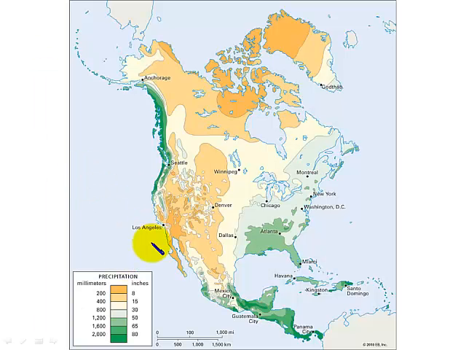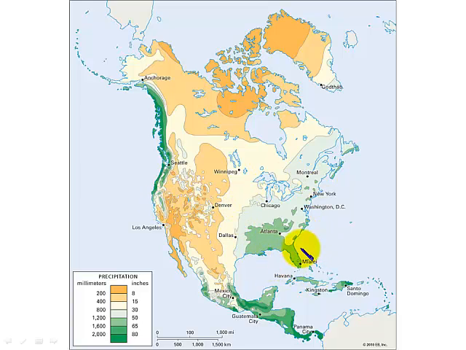So the resulting precipitation pattern, this is annual precipitation for the North American continent. You can see increased precipitation on the western coastline where the coastal ranges are, as those air masses move in off of the Pacific, get pushed up in elevation, and create precipitation.